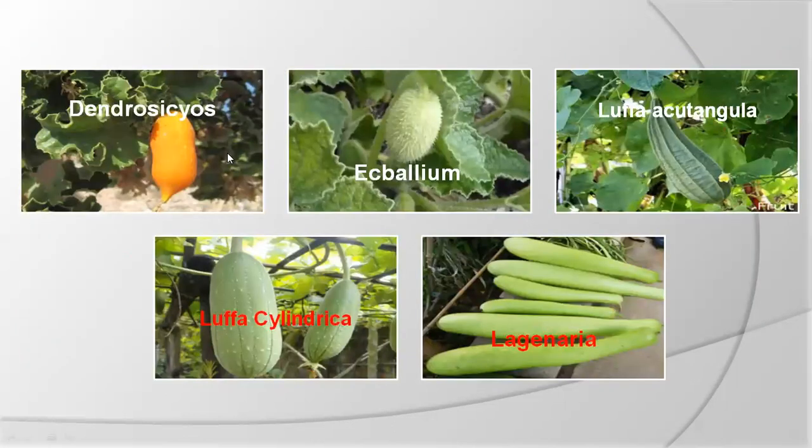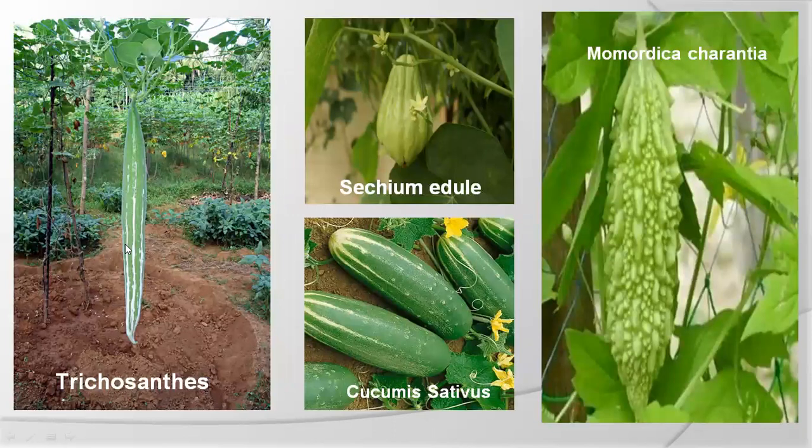And Dendrosicyos, Ecballium. This is Luffa acutangula, angular gourd, and Luffa cylindrica. One more type, Lagenaria vulgaris, bottle gourd. This is Trichosanthes, Cucumis sativus, and Momordica charantia.